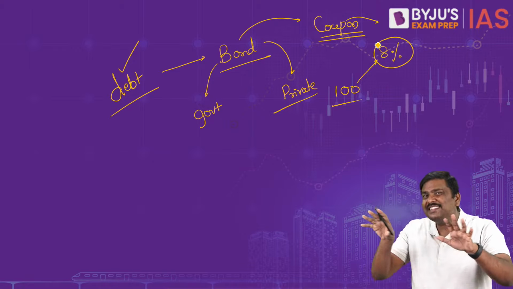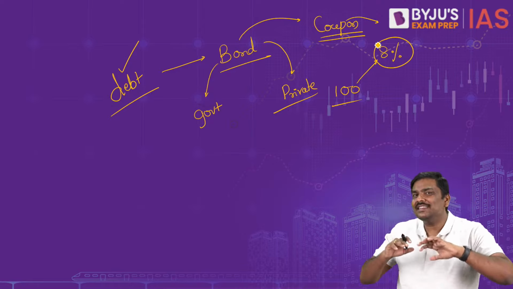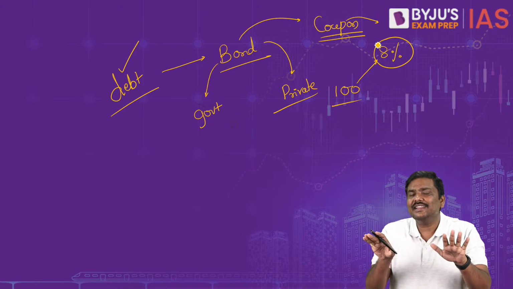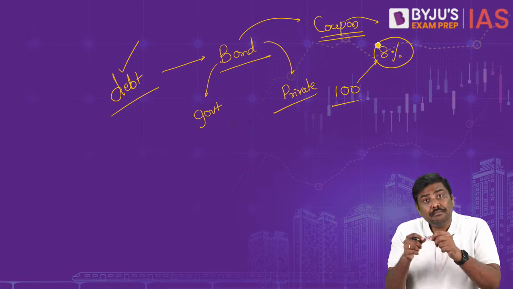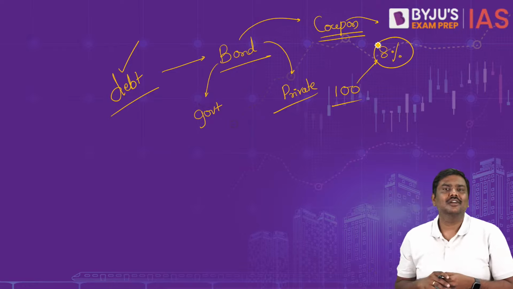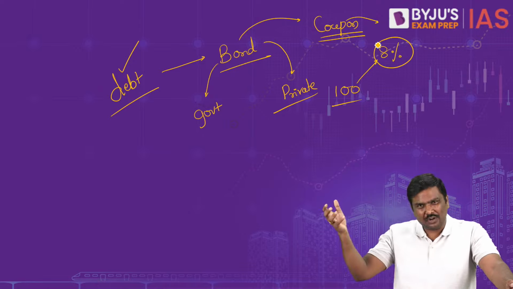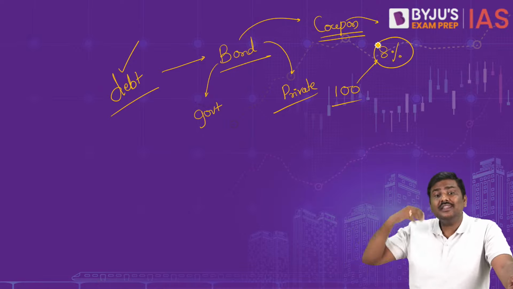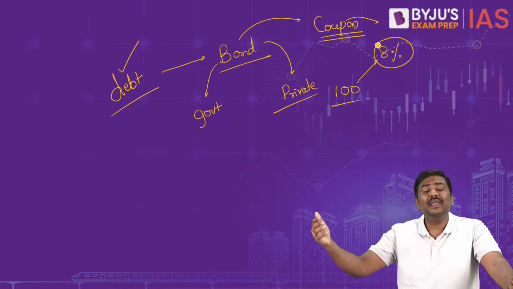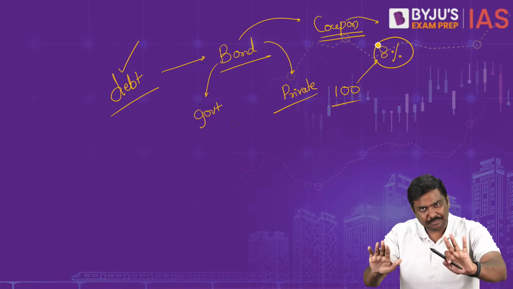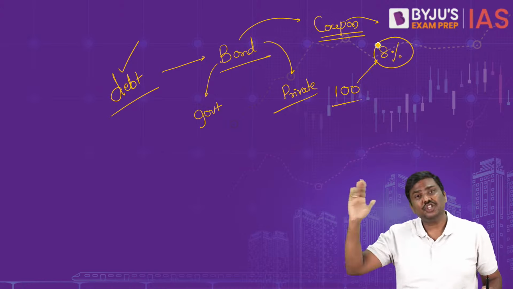Now, when you trade something, when you start selling or buying something, can I simply say that market prices will change? I hope you understand this. Market prices will change. The price of the bond at one point of time could be 100. Another point of time could be 102 rupees. Another point of time could be, let's say, 97 rupees. So simply remember, market price can change.